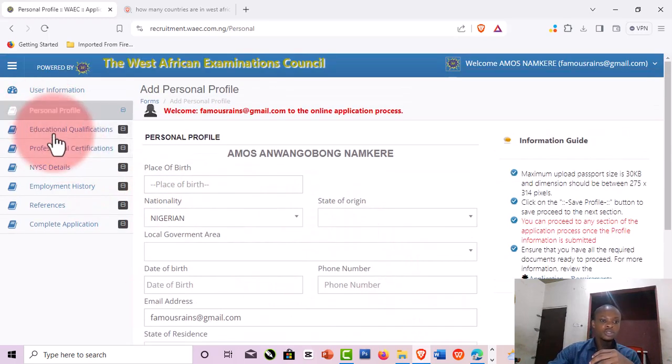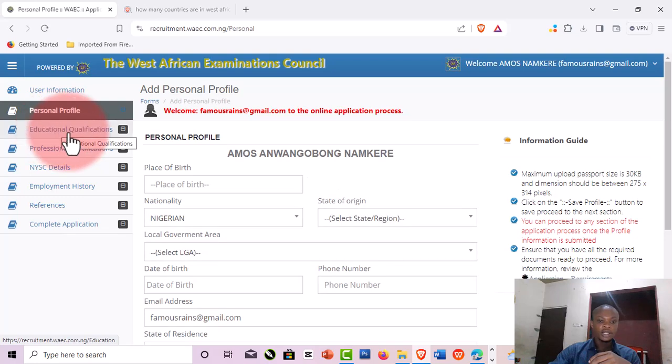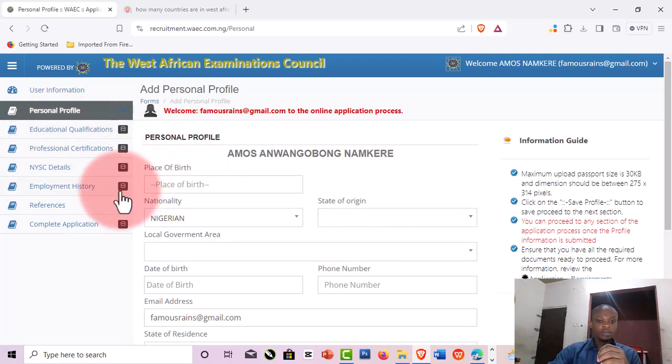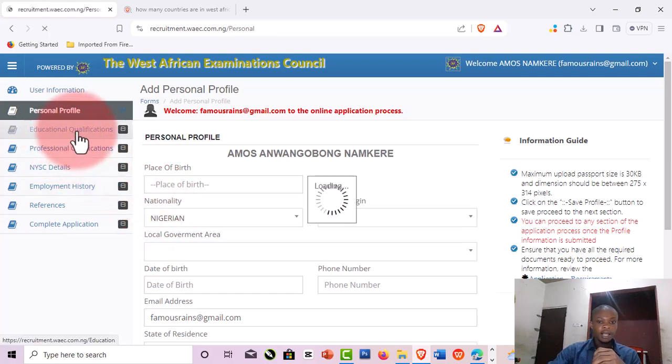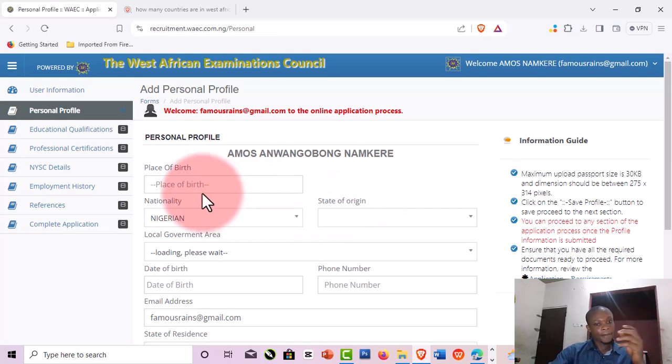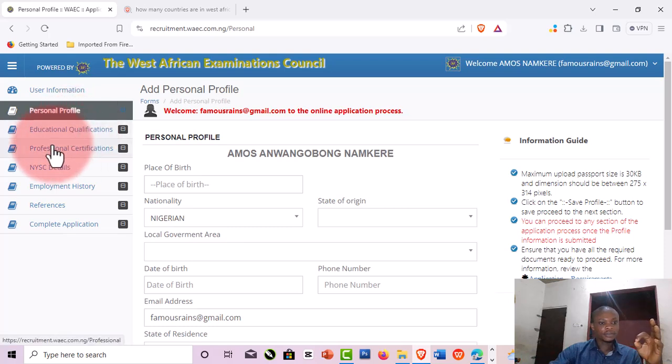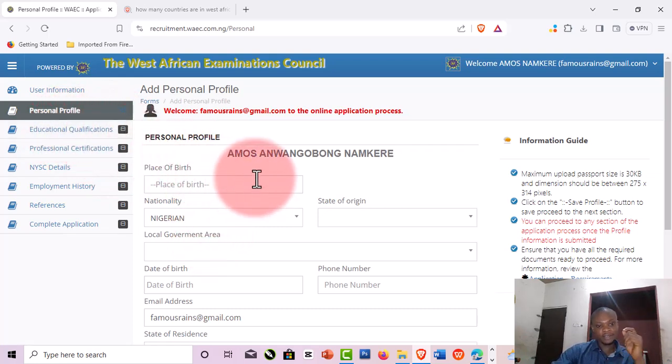Then when you are going into this educational, let's click educational and let's see what is written there. Okay, I cannot actually pass my personal information if I don't supply them. So that is number one. That's another thing. I cannot pass the personal profile if I don't provide what are needed. So that is where I have to pause and then provide all this. So I'm going to type in my date of birth. I'll just type in whatever I like right here.